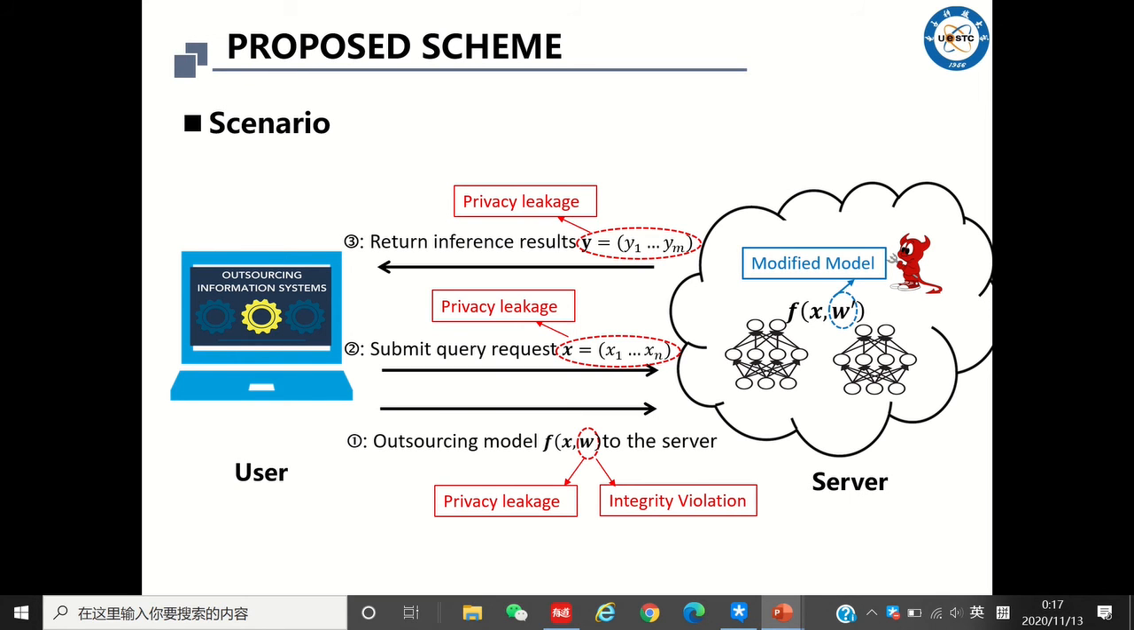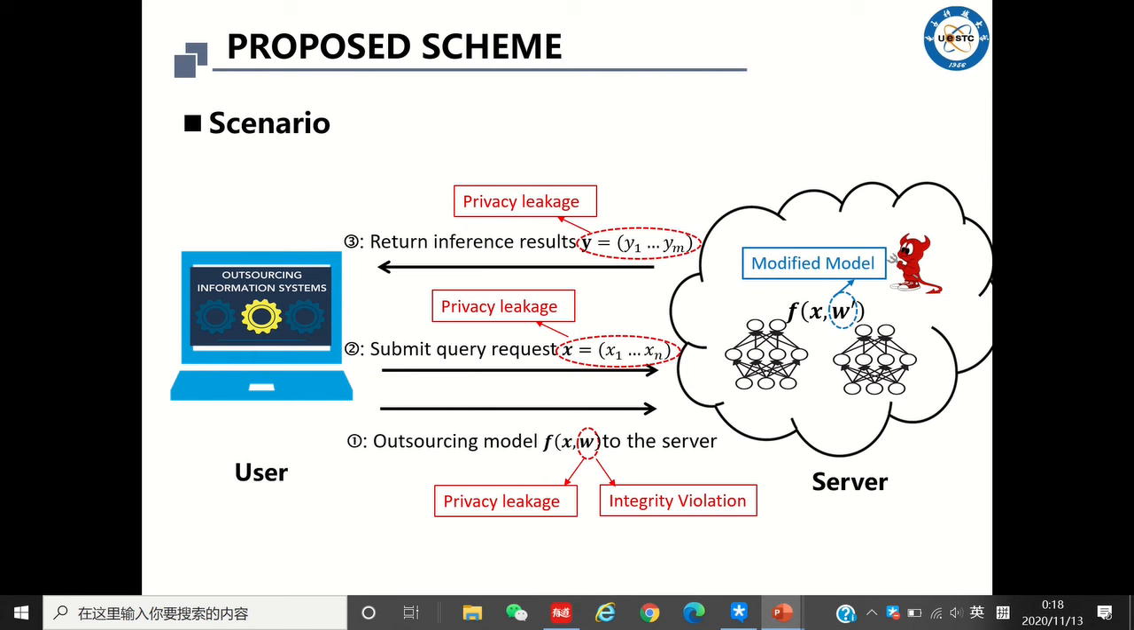To address the above problem, we propose SecureDL to protect model integrity and user privacy. As shown in the figure, our SecureDL consists of two entities, a user and a cloud server. To achieve automatic outsourced prediction services, the user first outsources its deep neural network model to the server. Then, the server allocates the resources for this model and releases the API interface for prediction. In the end, the user submits the query request to the server and receives the predicted results.